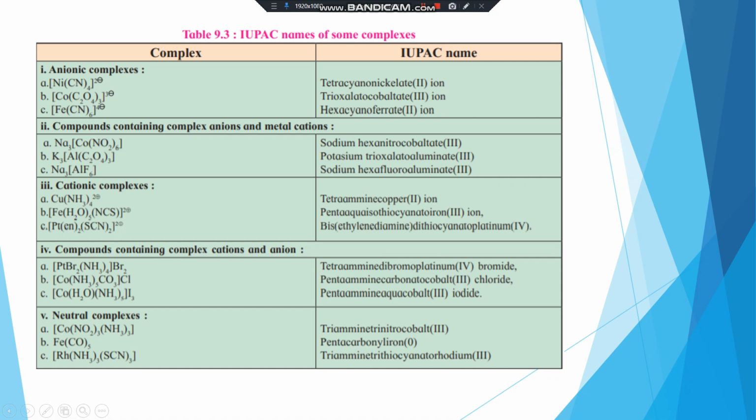And neutral complexes: here triamminetrinitrocobalt(III). Then Fe(CO)5, this is pentacarbonyliron(0), no oxidation state. Then triamminetrithiocyanatorhodium(III). These are the IUPAC names of the coordination complexes.